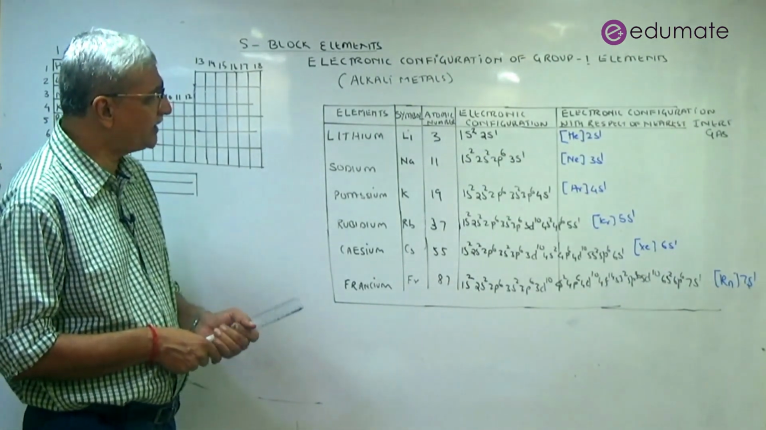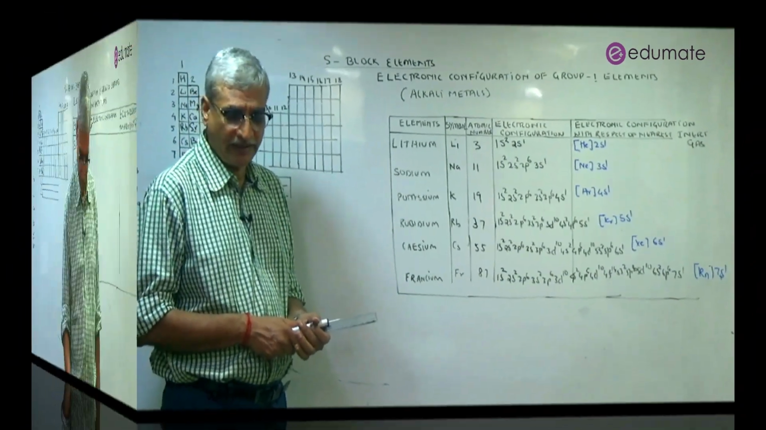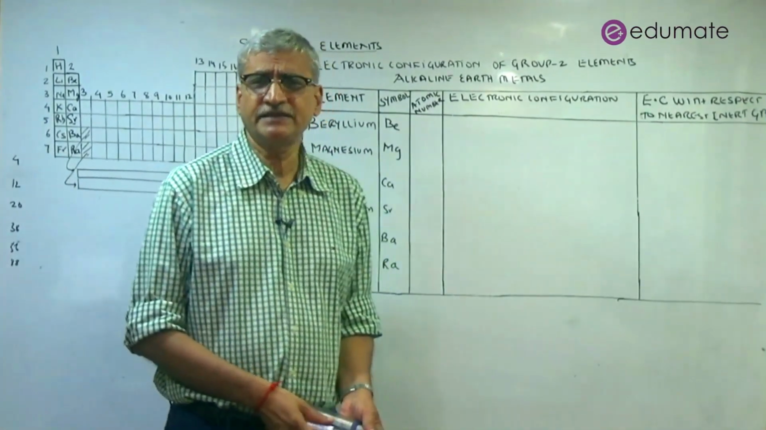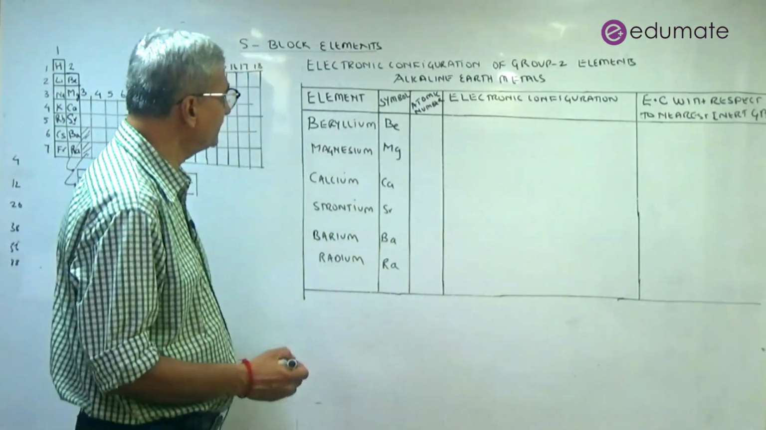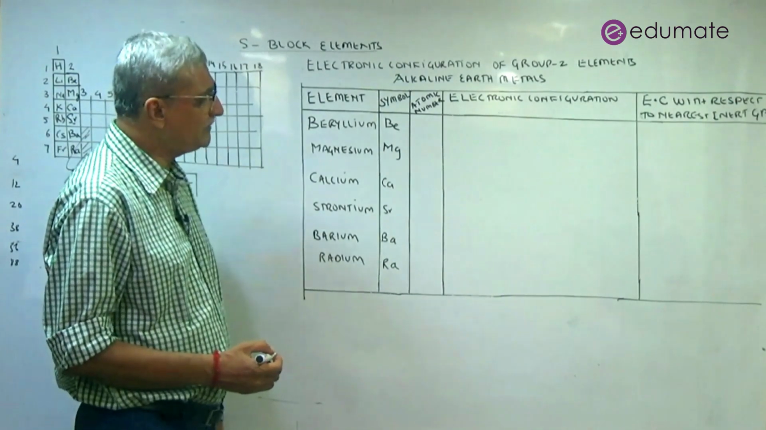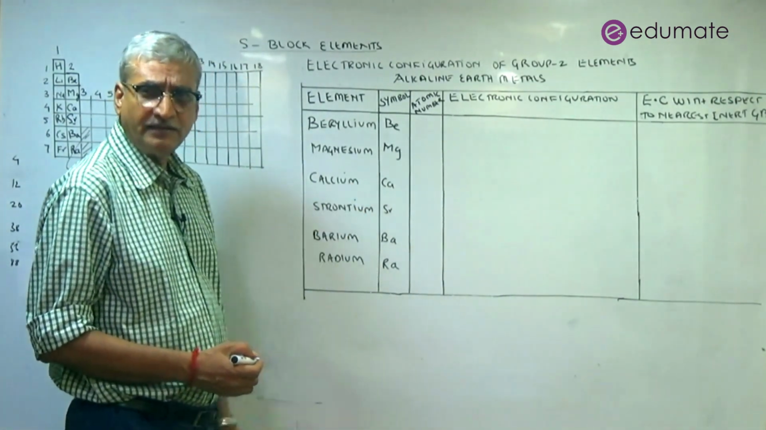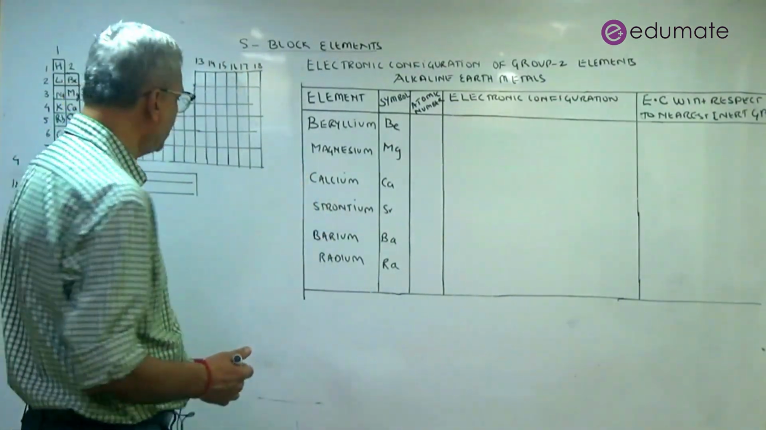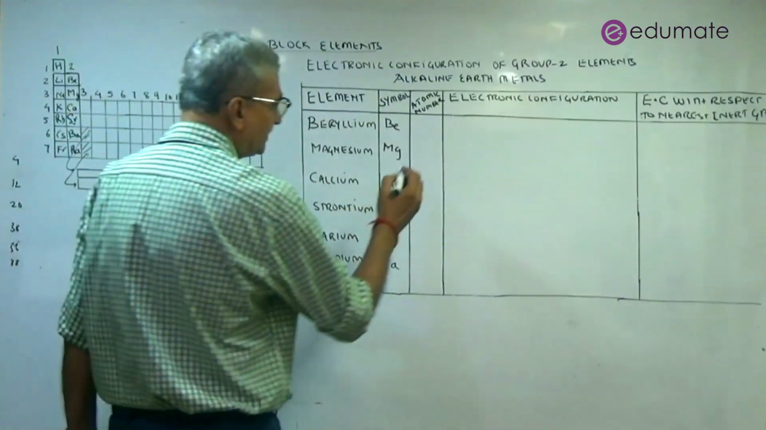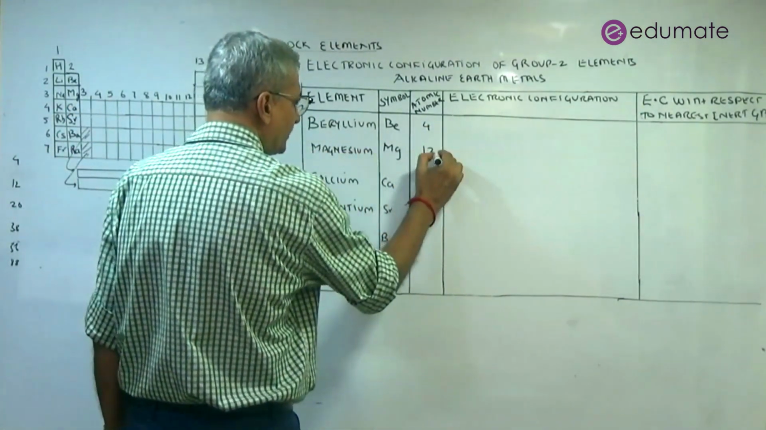And then we now look at the electronic configuration of group 2 elements. We are now discussing the electronic configuration of group 2 elements or alkaline earth metals. So we have done already alkali metals. Now we are talking about alkaline earth metals. They both belong to S block elements. So we have lithium 3, beryllium 4. We have sodium 11, magnesium 12.